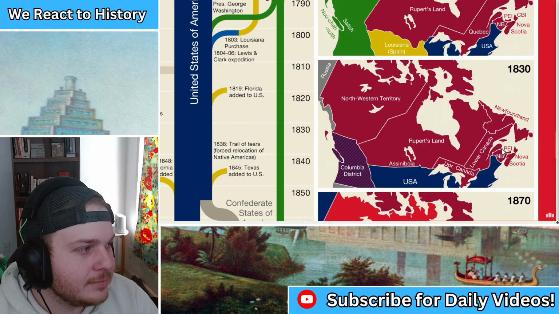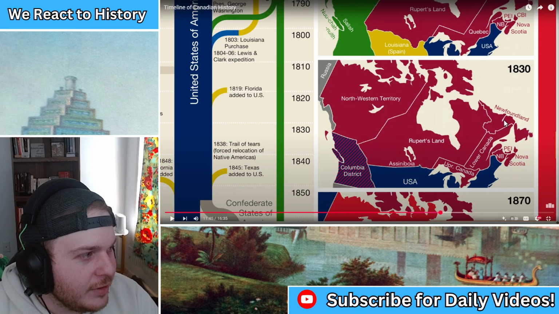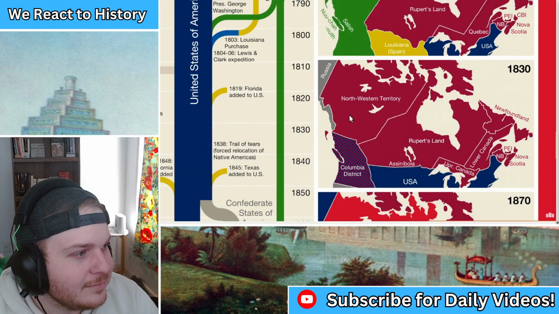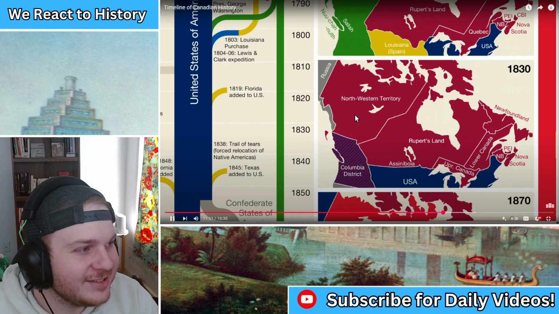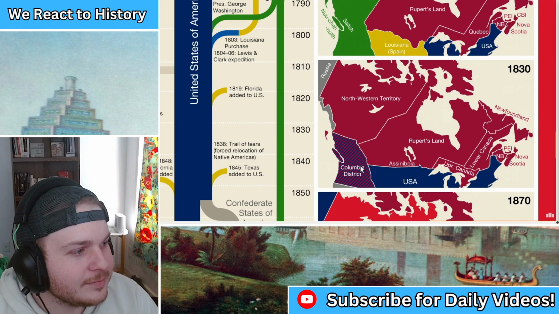The colonies in what used to be Acadia have also been divided into several different provinces, and Newfoundland has come to include Labrador as well. Out west, there's a new territory here known as the Northwestern Territory, and notice Russia. There's also the Columbia District, which is claimed jointly by both Britain and America.